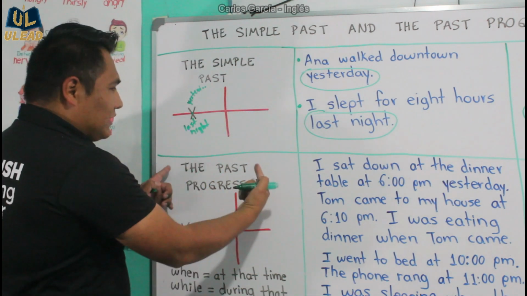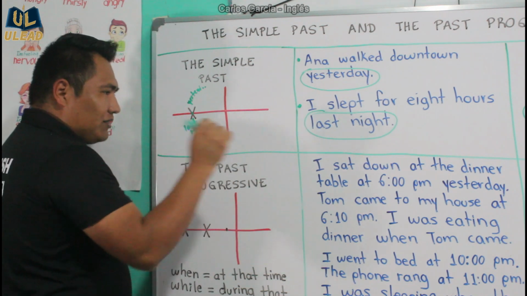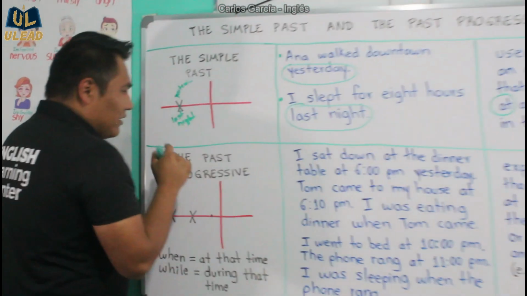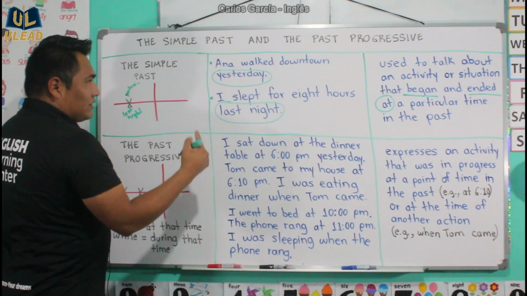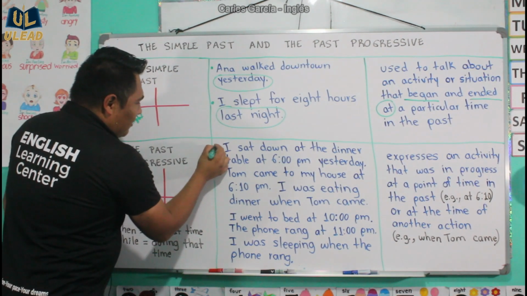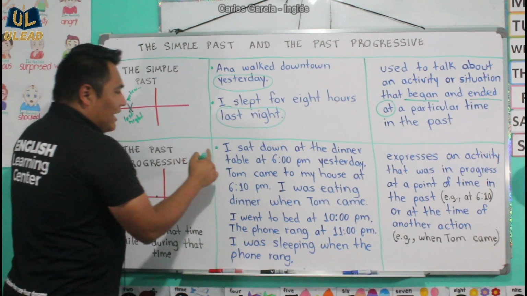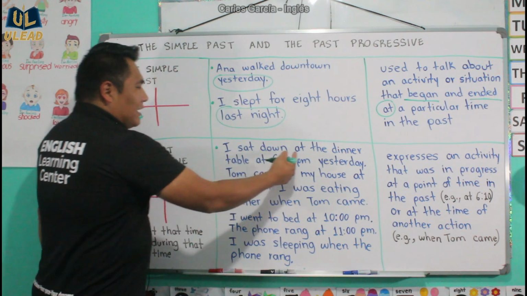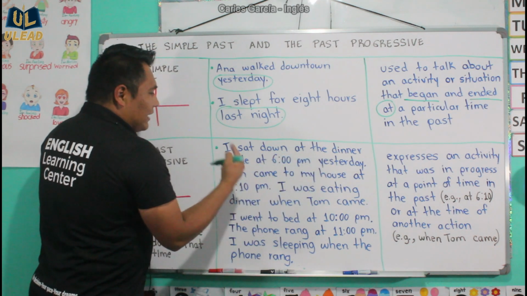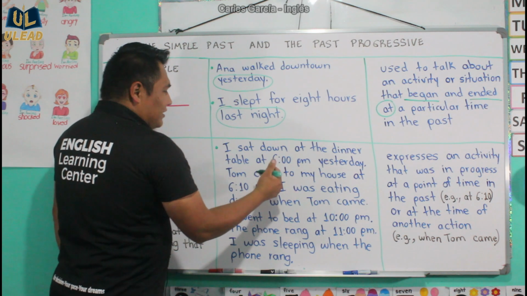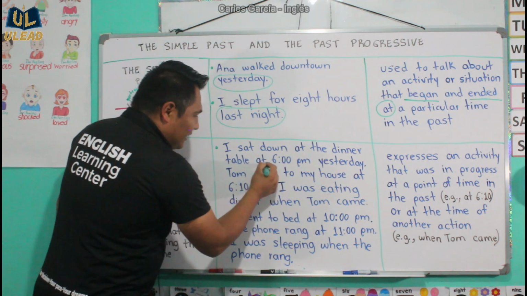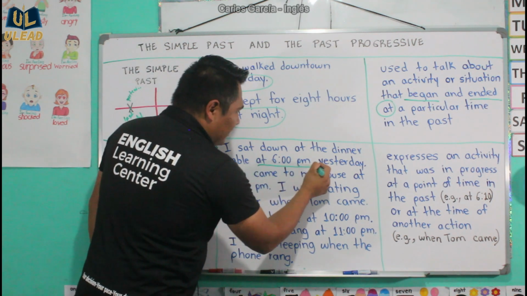Now, the past progressive. This is a little different. We're going to read the examples and then I'm going to take you through the explanation. The first example. I sat down at the dinner table at 6 p.m. yesterday.